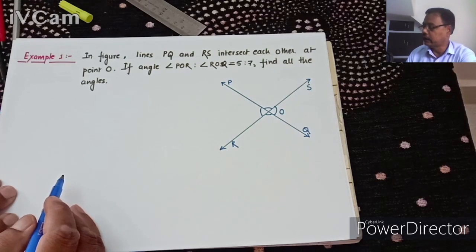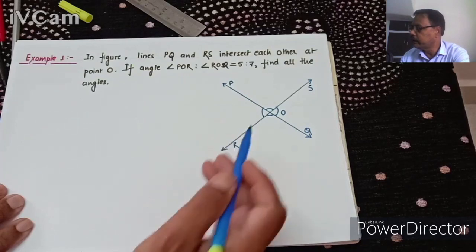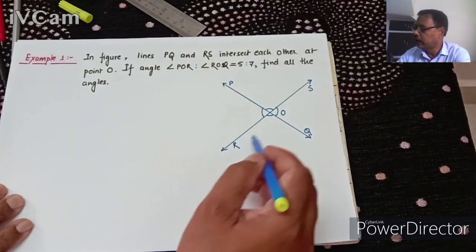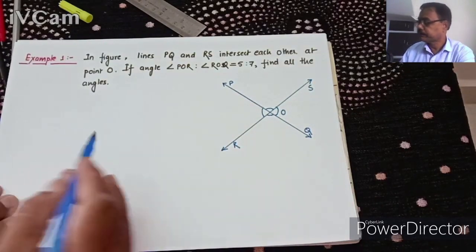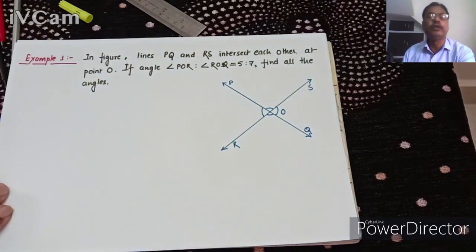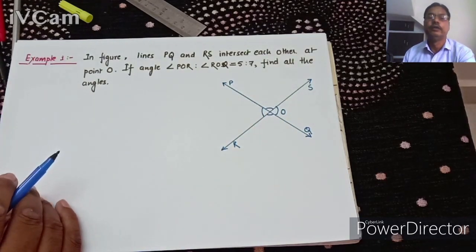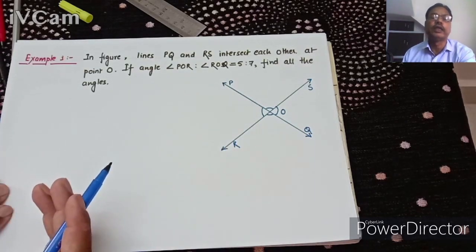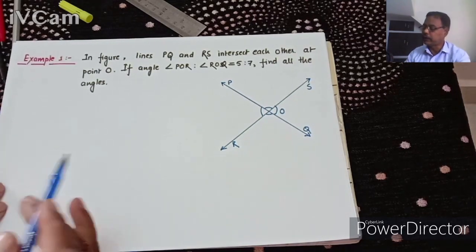Find all the angles. What are all the angles? There are so many: angle POS, angle QOS, angle QOR, angle POR, etc. So we are going to solve this question. How do we solve? The same thing we shall apply here as we have done earlier. Because the two lines are intersecting each other, vertically opposite angles are equal. This property we will use here.